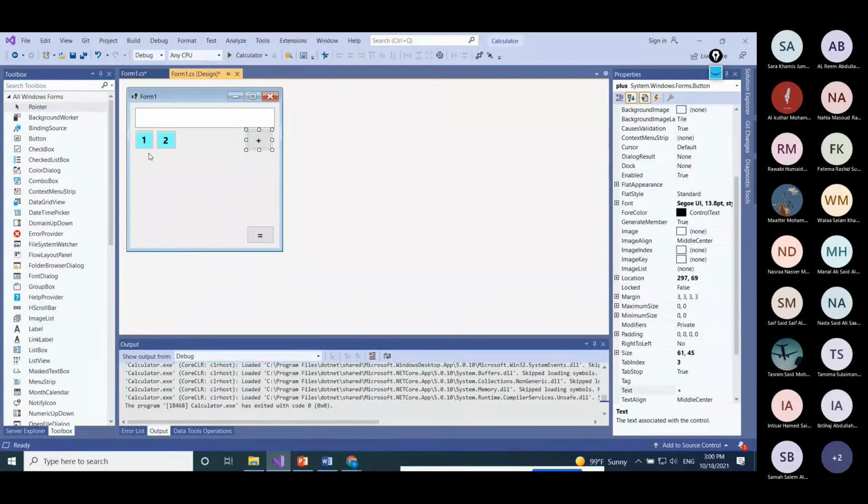Now this text should be empty. The number that is already there should be taken, saved into a variable. Then the text should be empty. Then the operation that I click on should be saved somewhere. So when I click on the equal, it should take that first number, should take the second number that we put, and then it will implement that operation that we already clicked on. So this is the logic that we're trying to do here.